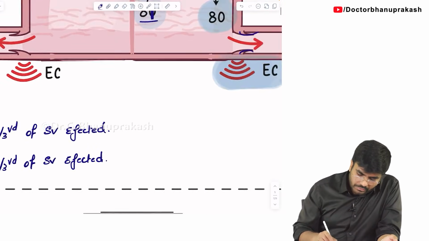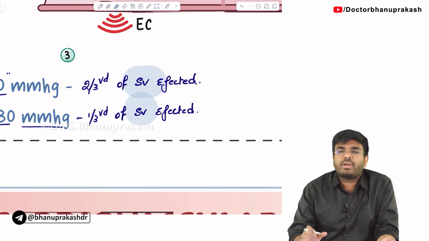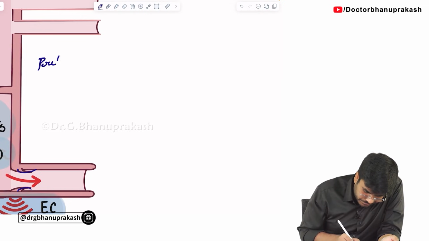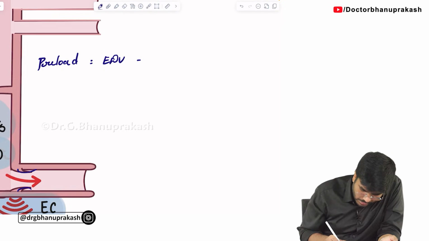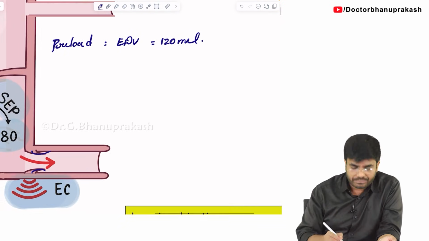Now you will be having a doubt: what is the stroke volume? I don't know, I only know about the preload, 120 ml, you know. Right, one by one. Tell me, what is preload? Preload is also called end diastolic volume. How much is the value? 120 ml. 120 to 140 is the range.